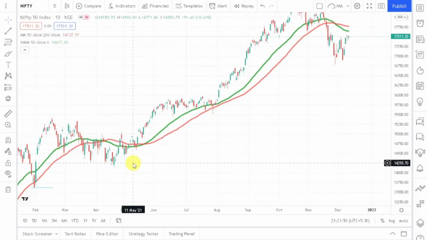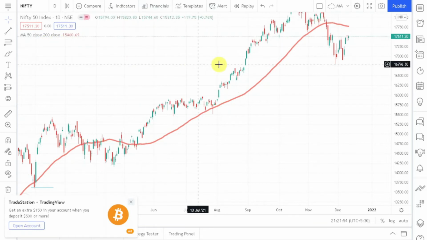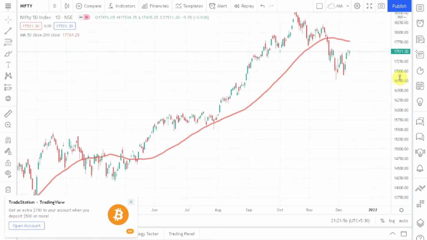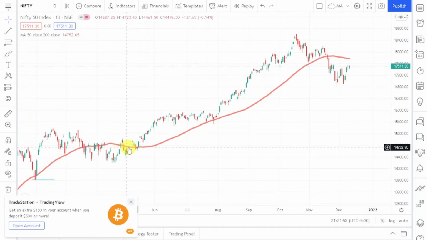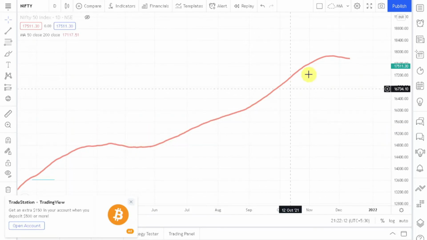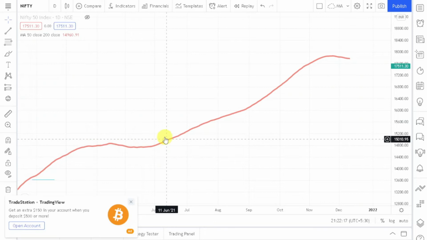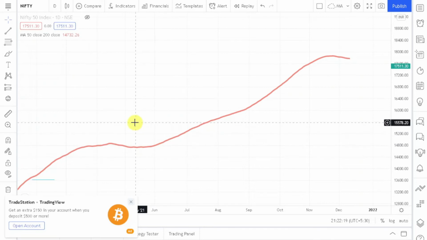Let's go to TradingView, and let me remove this weighted moving average. Let's keep things simple. Here I am going to use only the simple moving average. You can see that if I hide the price, then from this line you can see that the trend is up. We are able to figure out from this simple moving average line that the trend is up, right? So a moving average represents a trend and helps us determine the trend.